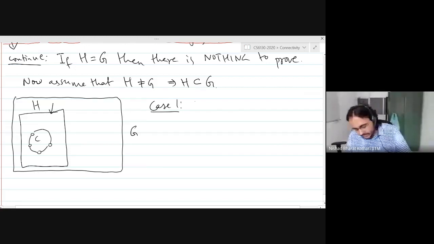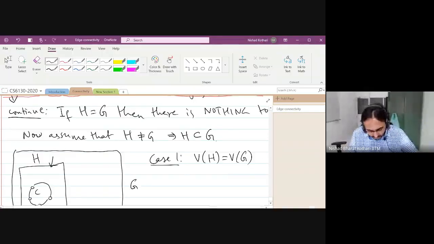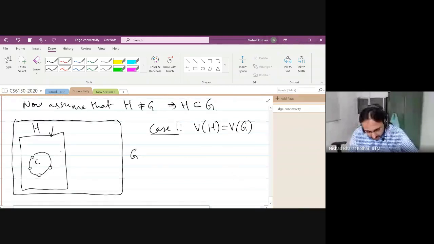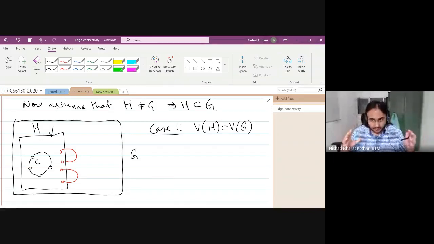So one case is that the vertex set of H is equal to the vertex set of G, which means that there are just some edges which are in G but not in H. So in other words, the G could have some edges like this, which are not in H, but all of the vertices are already covered in H. Okay.